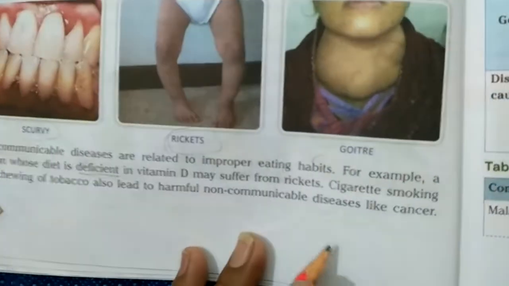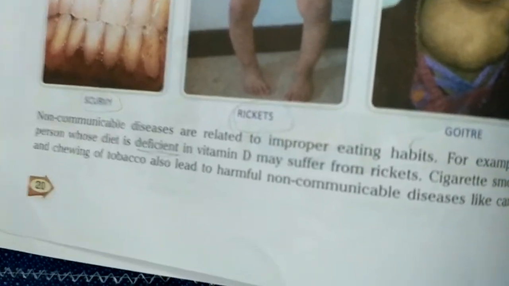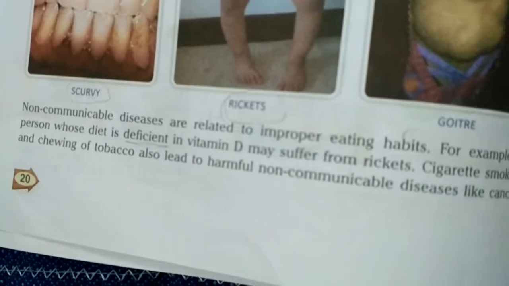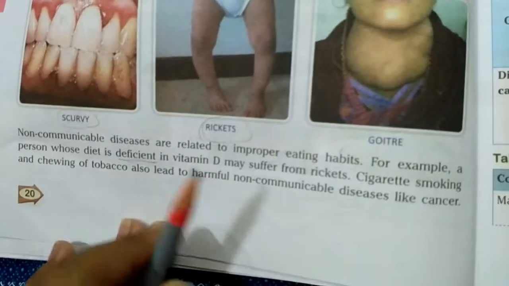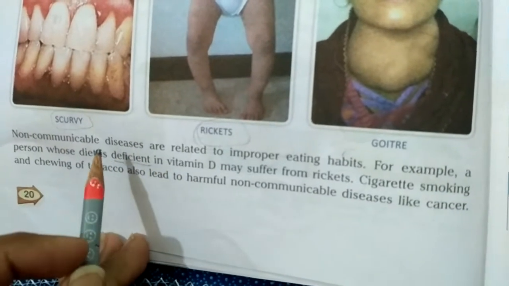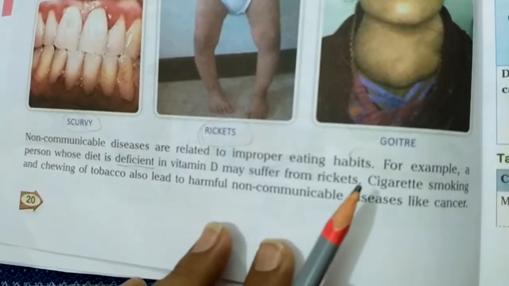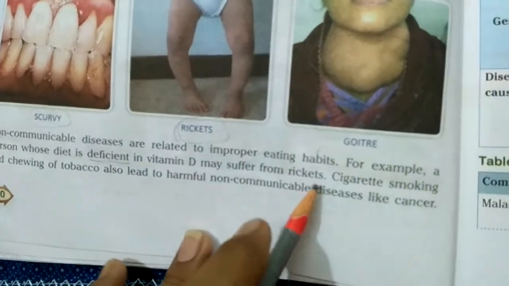And in your diet also, you should eat those food items which are rich in vitamin D. And if we do not take a diet rich in vitamin D, if we take a poor diet which is deficient in vitamin D, then we may suffer from the disease called rickets.